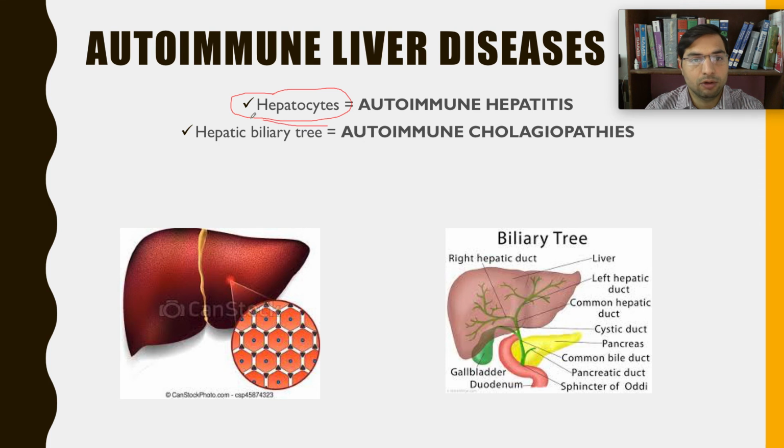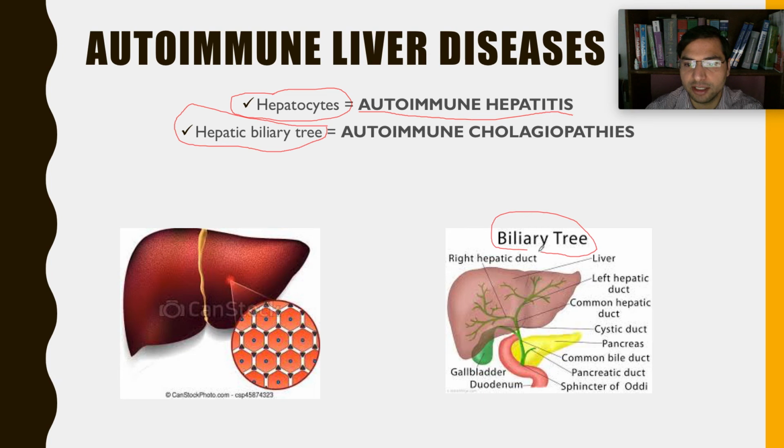And the second category is where the autoimmune process damages the hepatic biliary tree. So see, these hepatic lobules, right? When the autoimmune process damages the liver cells, it is category 1 and it is called autoimmune hepatitis. When the autoimmune process damages the biliary tree, right?